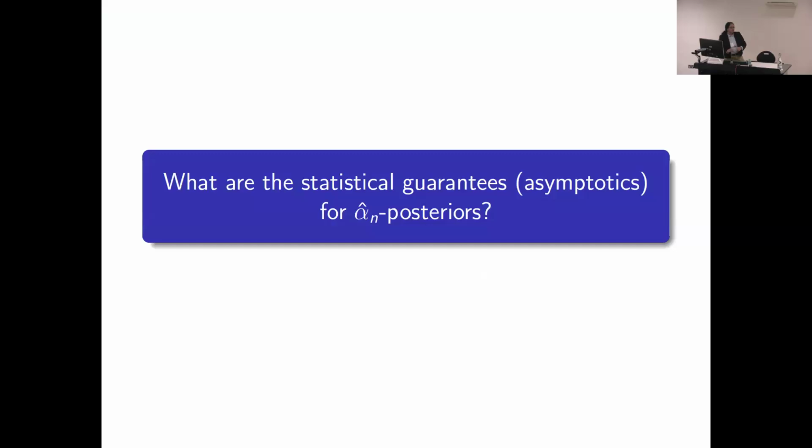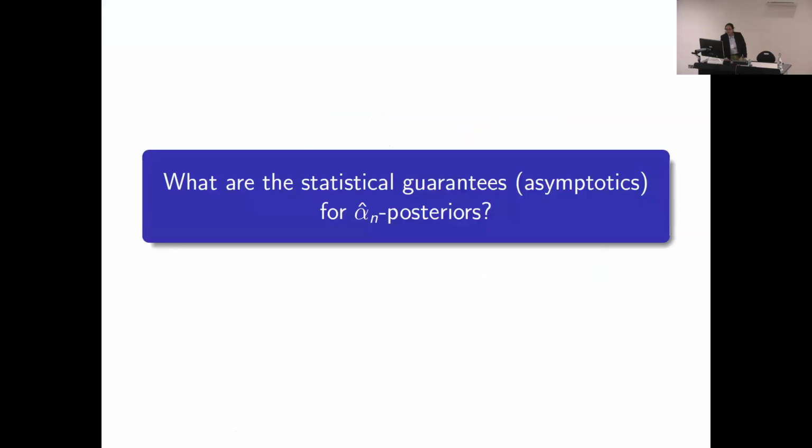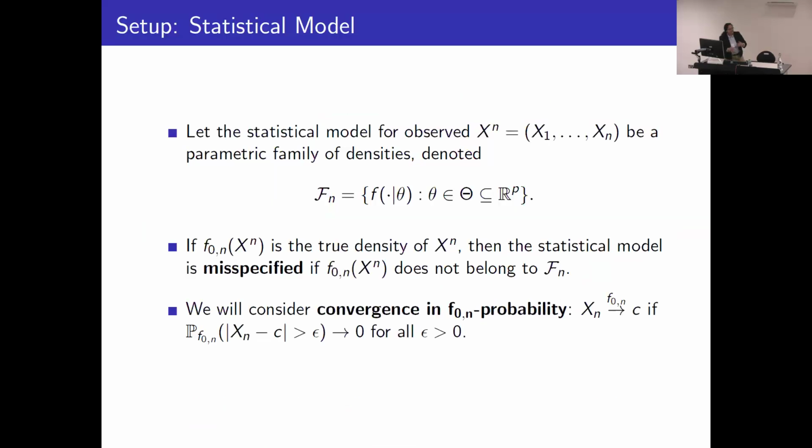So now I'll go in turn to characterize the behavior of the alpha posterior in these two regimes, and then we draw some conclusions about its behavior in this mixed regime. Before I go into our theory results, I'll introduce some more notation.